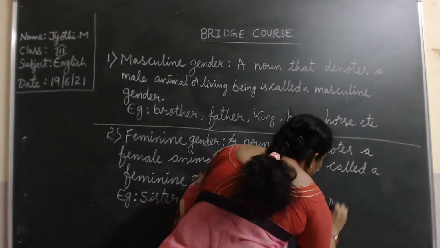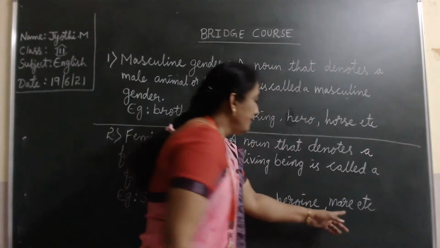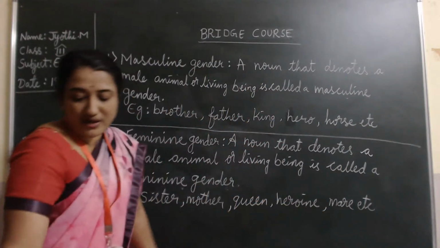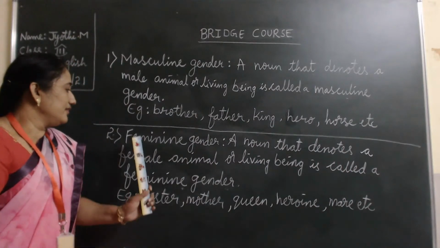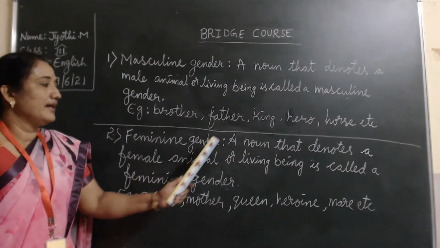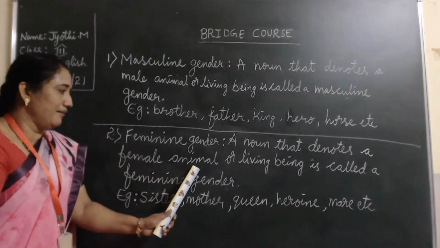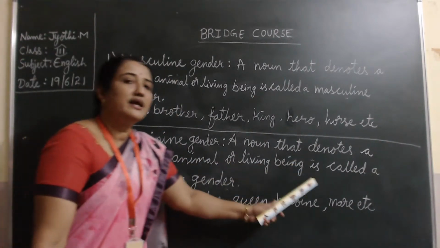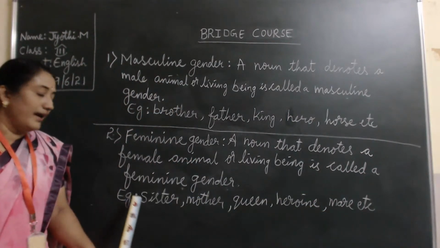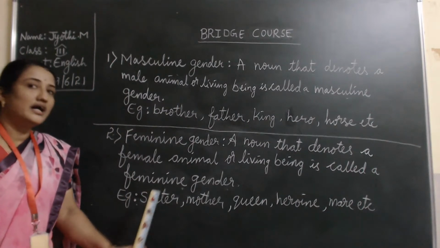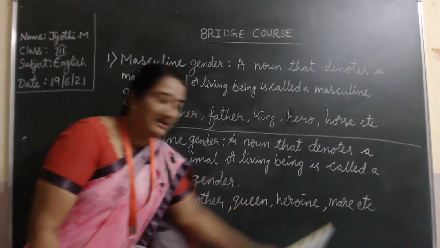Horse, male, etc. Mare is the female horse. Female horse is called a mare. See children, what is feminine gender? A noun that denotes a female animal or living being is called a feminine gender. Examples: sister, mother, queen, heroine, mare, etc.